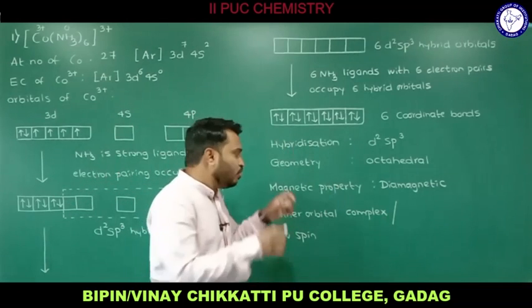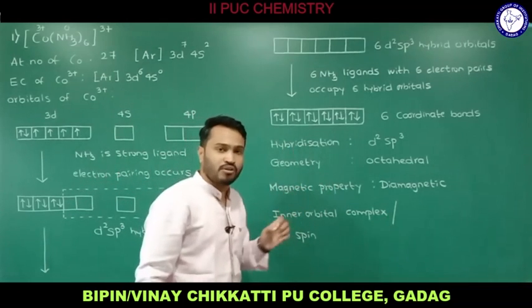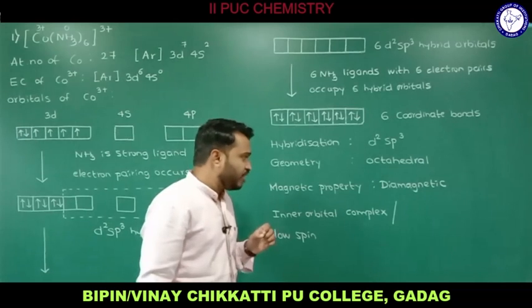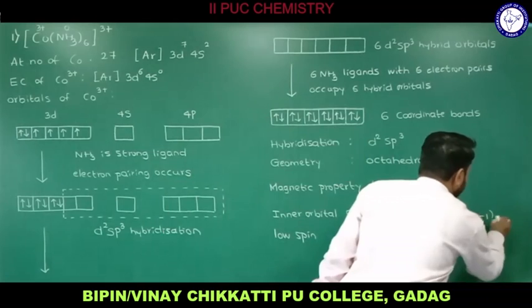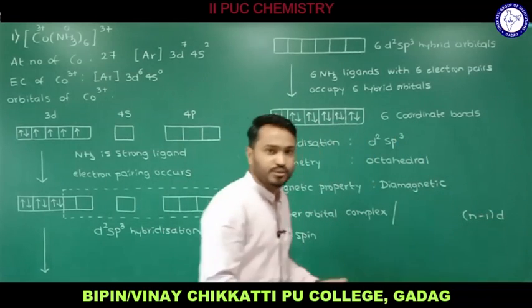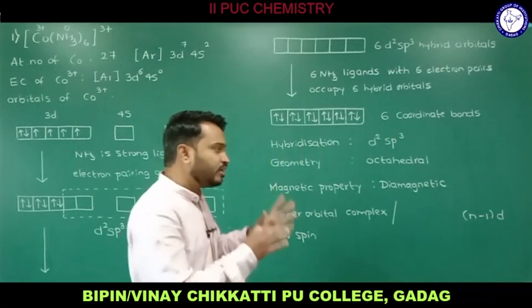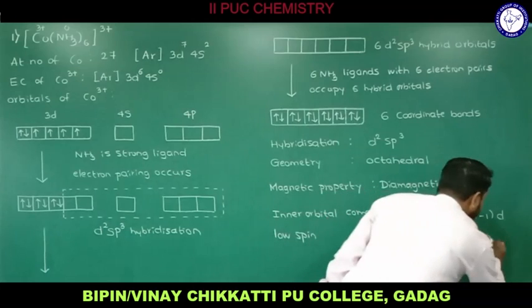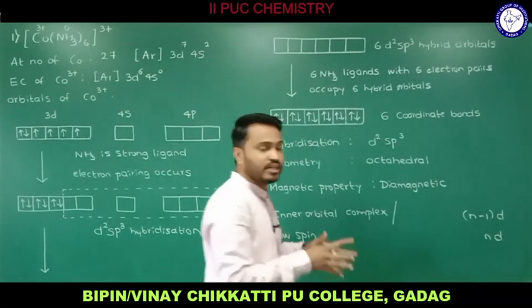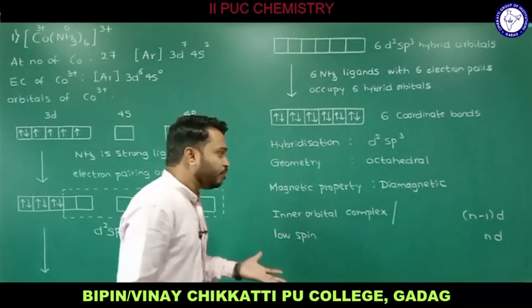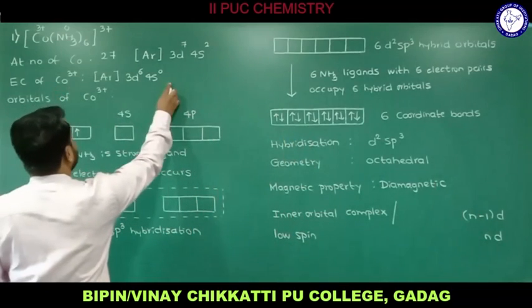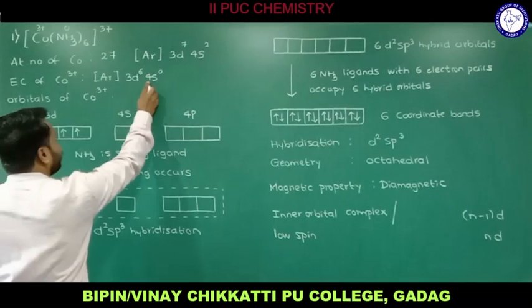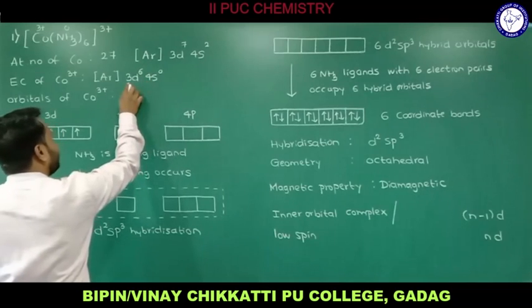Let me tell you why this is an inner orbital complex or low spin complex. As I said, if the (n-1)d atomic orbitals are used, it forms an inner orbital complex. If nd atomic orbitals are used, the complex is an outer orbital complex. If you observe the electronic configuration of this cobalt, we have 4s, which is n, and 3d, which is n minus 1.